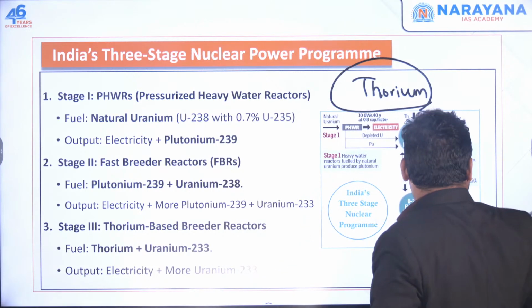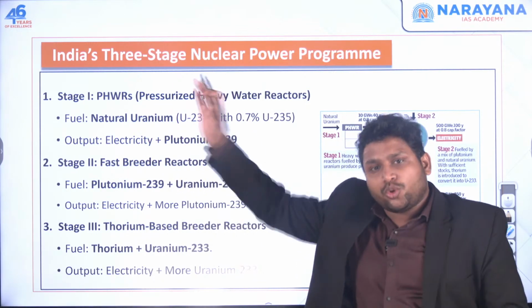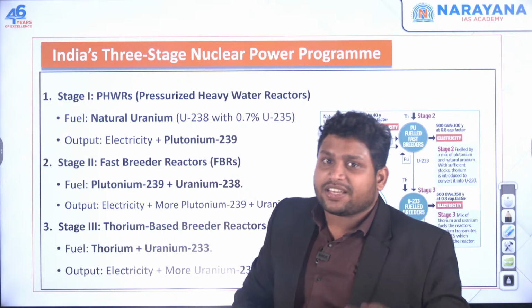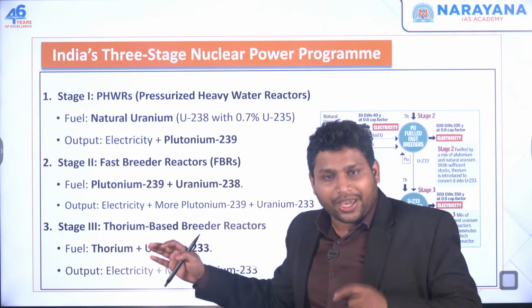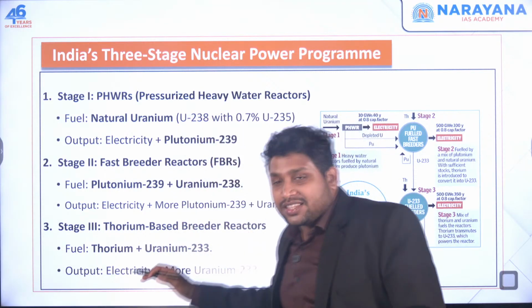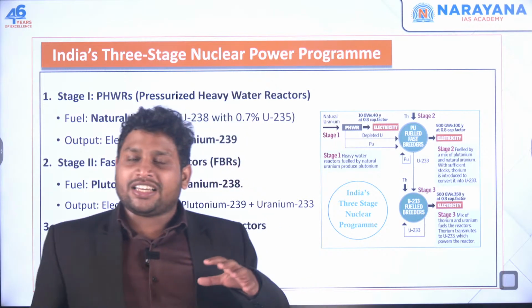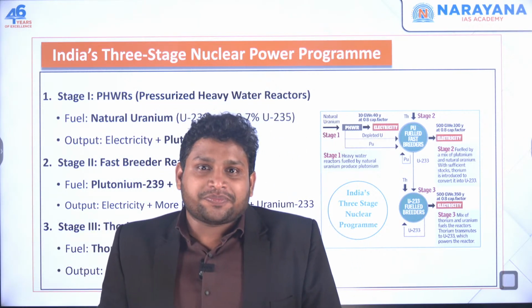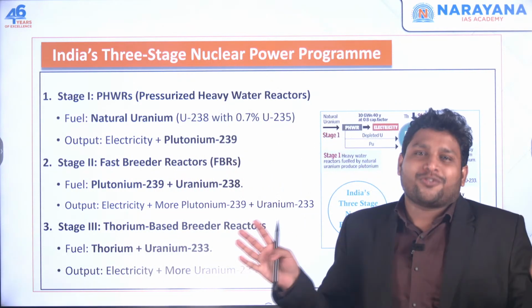So to understand, you need to know this program completely. India's nuclear power program is planned in such a way that we go for three steps. We are still working on those steps. And if we complete the third step, we can say that India will be completely self-sustaining, will become Atmanirbhar in terms of energy. Because we are utilizing our thorium, and we have a lot of thorium.